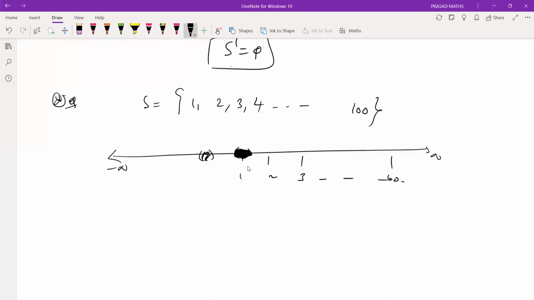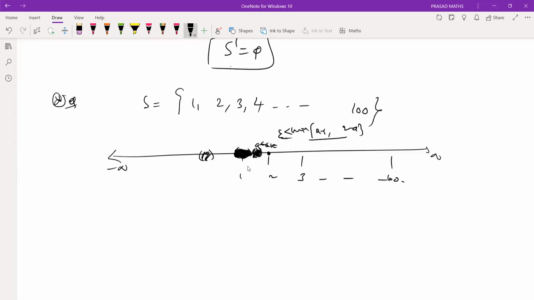So 1 cannot be a limit point. So for example, I'm going to take this point. Is it a limit point? No. I'm going to take a very small such neighborhood. In fact, you take a point a here, you take epsilon as the minimum of a minus 1, 2 minus a. This works actually. A minus epsilon, a plus epsilon does not contain any point of the set S. So therefore, this point cannot be a limit point of the set S.